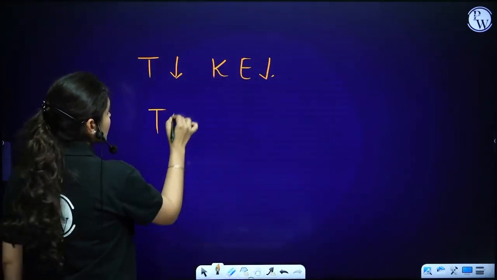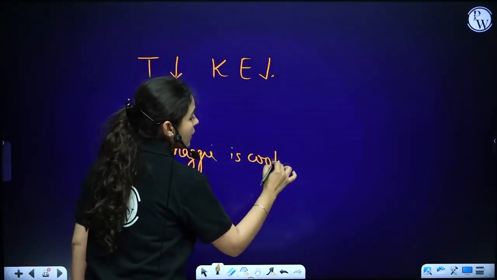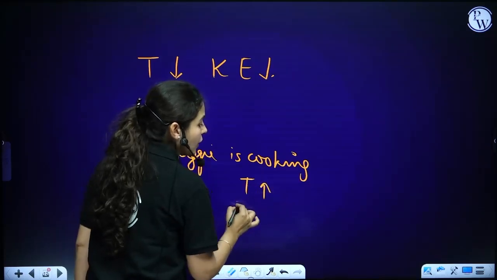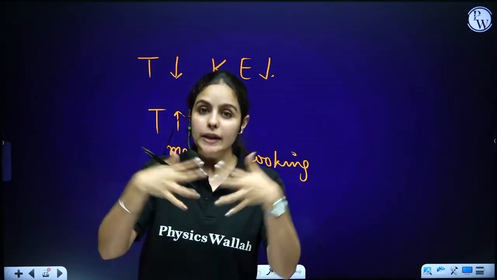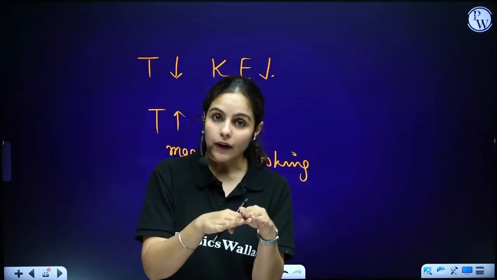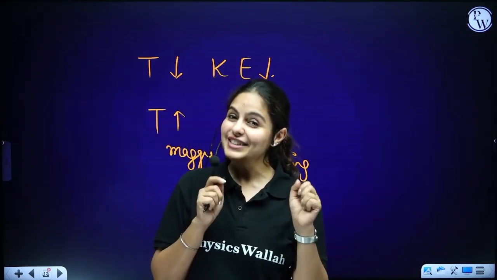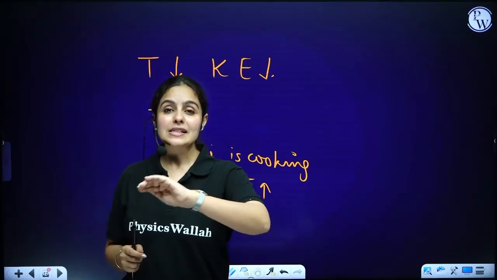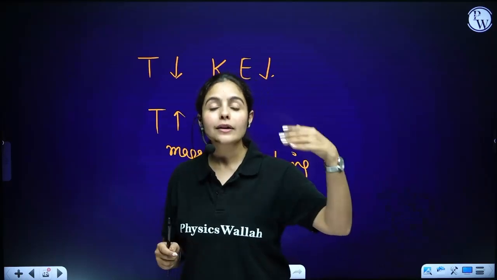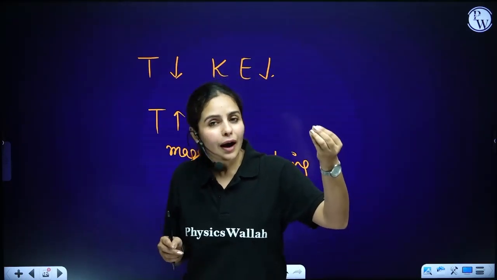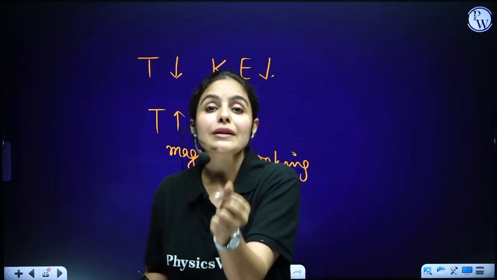But if temperature increases, Maggie is cooking, so that means temperature is higher. If temperature is higher, those Maggie particles will get diffused, intermix into the particles of air which travel to your nose, and you are going to smell that. Yeah, Maggie is cooking, isn't it? Or you're passing by Pizza Hut, or some dhaba, some restaurant, and you can smell that food. How are you able to smell it from a certain distance? That's because of diffusion and kinetic energy.